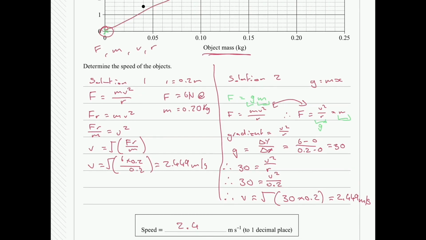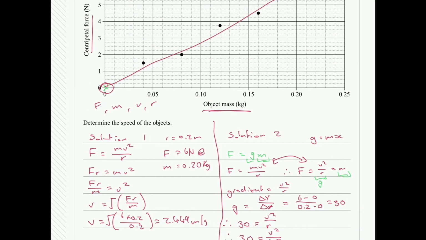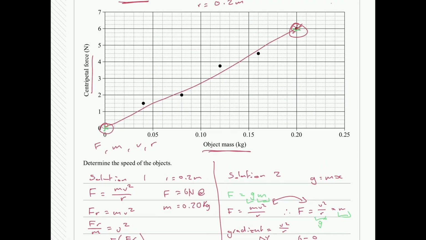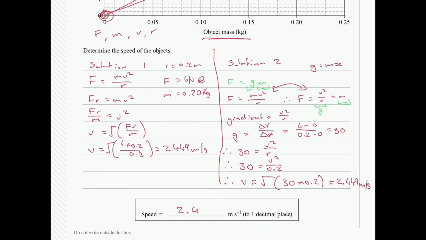The reason why I can argue solution 2 is a more accurate approach is because we've used our gradient. Our gradient is more or less the average of the whole entire slope because it's taken into account our beginning value and our end value here. It's not a true gradient, so to say, or the gradient of the line of best fit, but it is the closest in comparison. All right, so have a look at those two solutions.